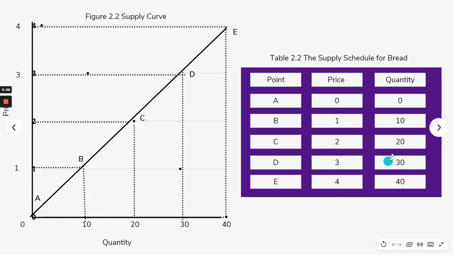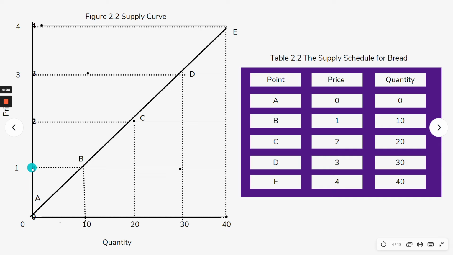So using the same concept, pag-plot na to, this will always be where your price is. This side here. And this is your quantity. Zero always starts here. Here's a zero. And for the price, from zero goes up. And zero here in the quantity goes to the right. Okay, so if the price is zero, quantity supplied is zero.